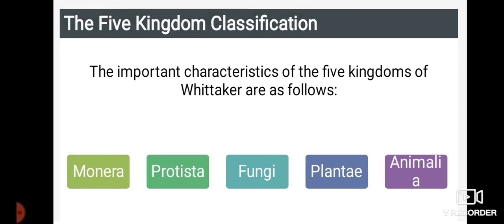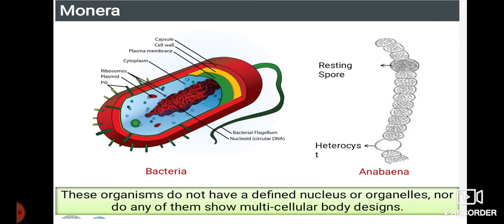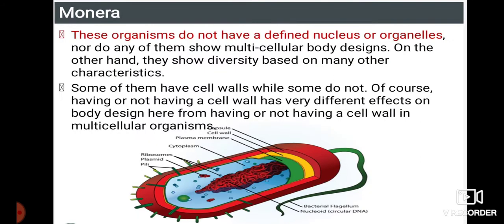The first one, Monera. You can see the picture here, bacteria and even Anabaena. These organisms do not have a defined nucleus or organelles, nor do any of them show multicellular body design. So directly we can say these are prokaryotes and not eukaryotes. On the other hand, they show diversity based on many other characteristics. Some of them have cell walls, while some do not.